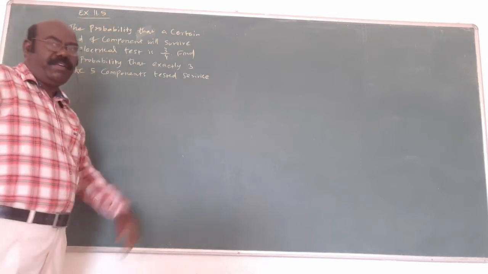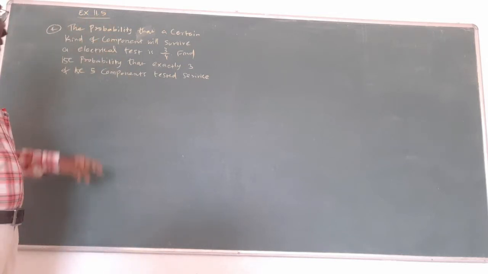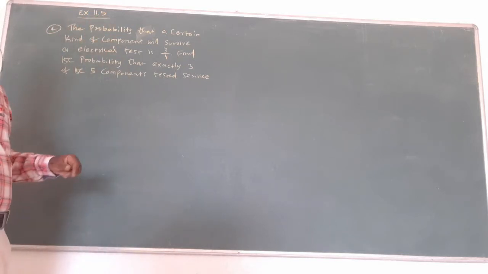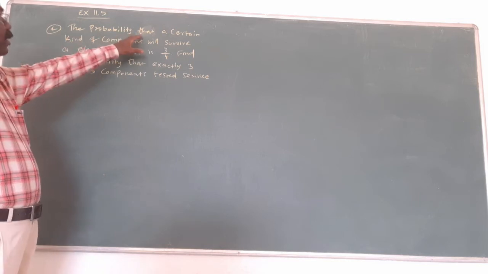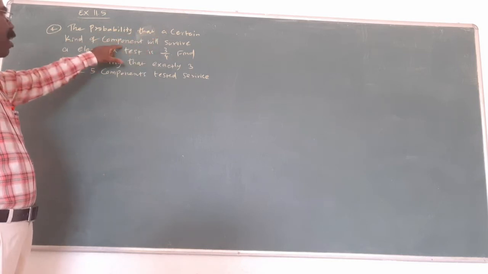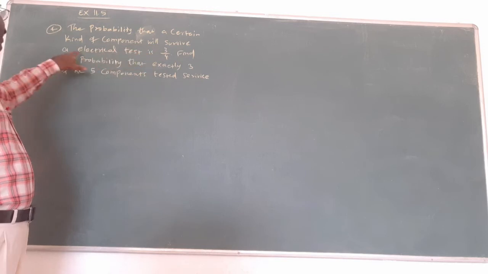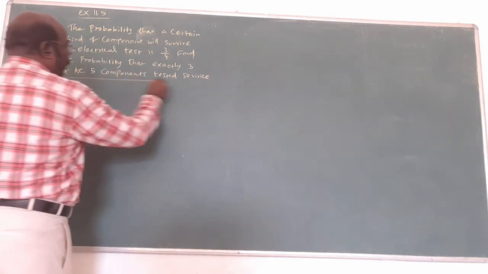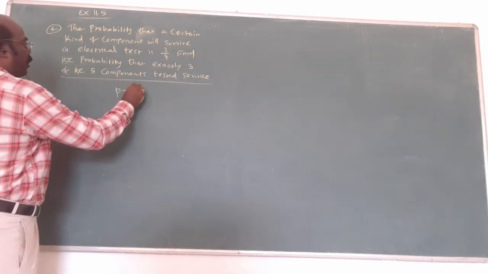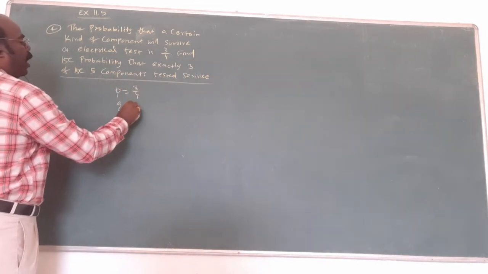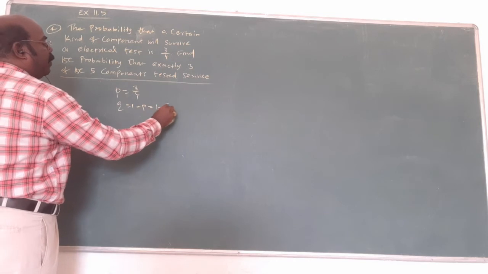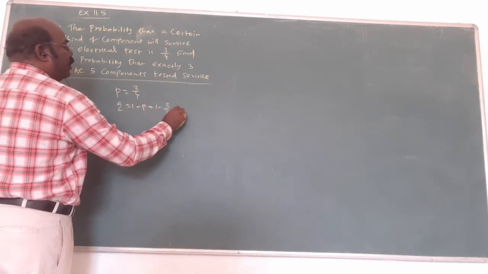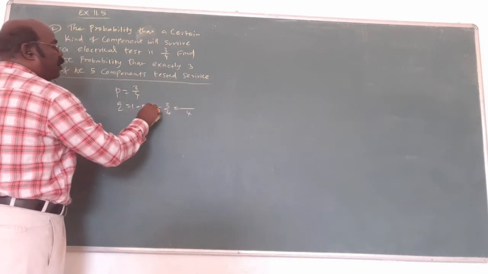In exercise 11.5, the fourth question: the probability that a certain kind of component will survive a given test is 3 by 4. Am I right? p equals 3 by 4. q equals 1 minus p, 1 minus 3 by 4. 4 is the LCM, 4 minus 3, 1 by 4.